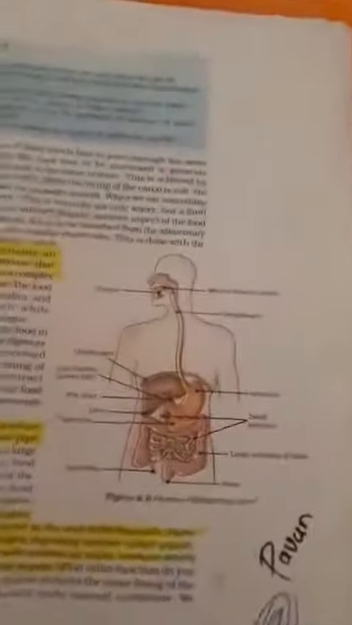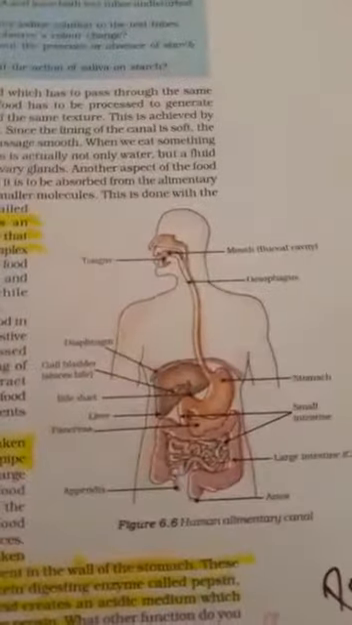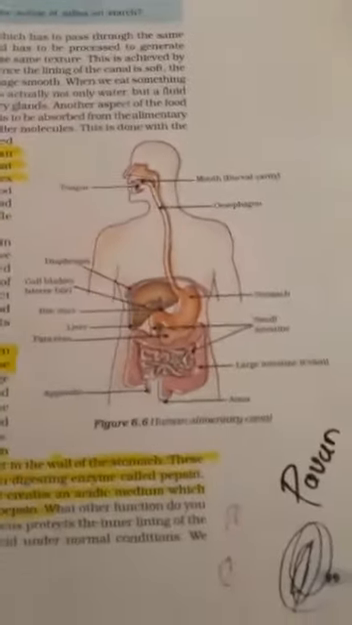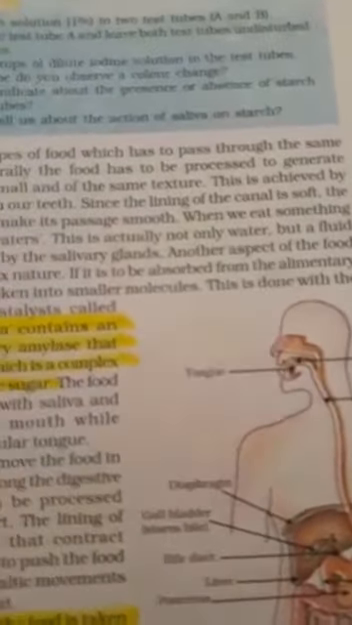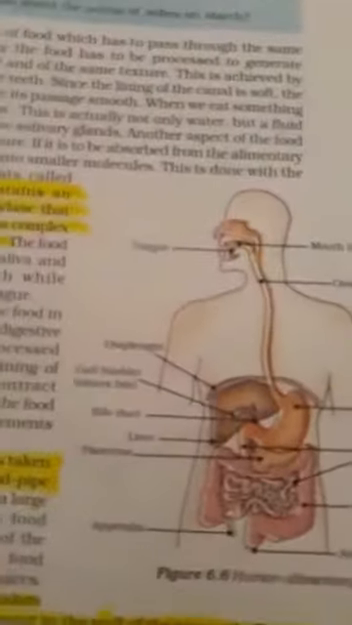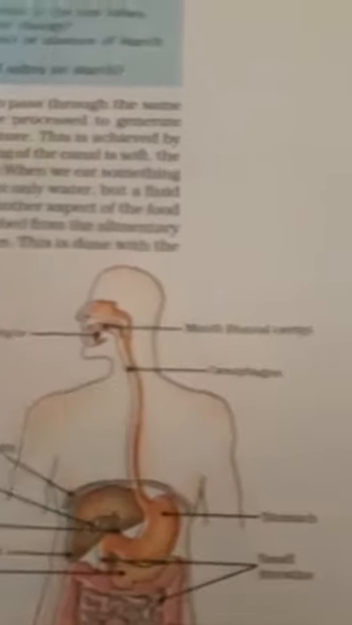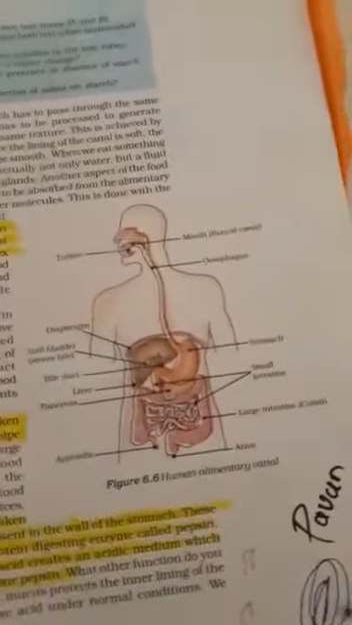So first of all, we will learn some basic things which are very important about the human digestive system. We have to learn about the parts. The first part is the tongue. The tongue is a muscular organ which helps to chew the food. Next is the mouth, which is the buccal cavity. What does the buccal cavity do? The buccal cavity tears or cuts the food.